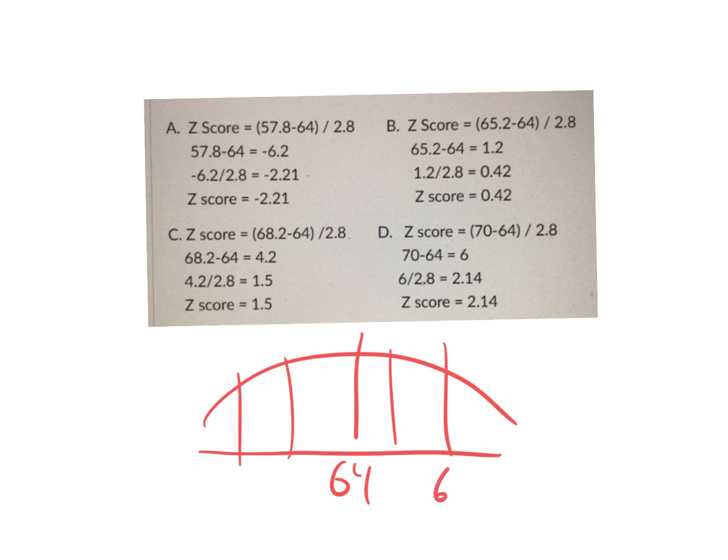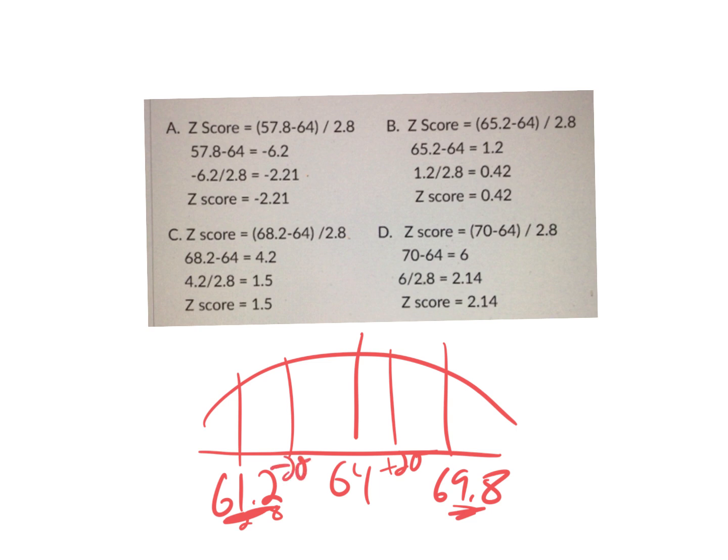So 69.8 or 61.2. Can I do that in my head? Let's see, 61.2. Let's think about this. If I add 2.8, what do I get? So those are the cutoffs for unusual heights, and you don't have to spell it out this way, where I'm adding 2 standard deviations, subtracting 2 standard deviations.